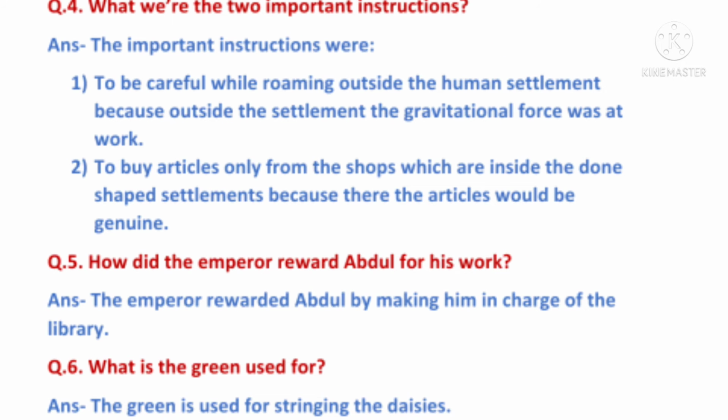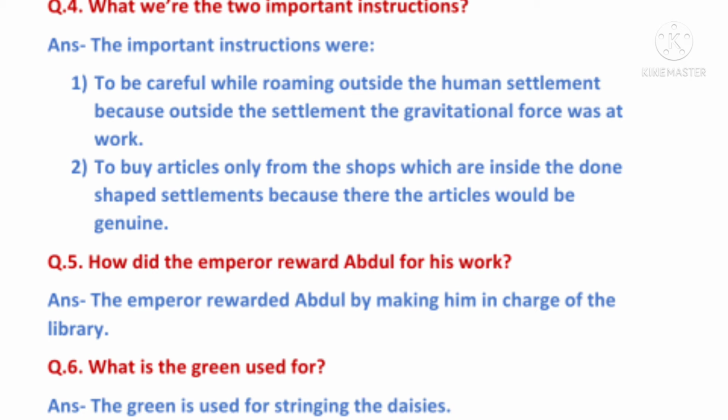Question number 4. What were the two important instructions? Now these are the instructions that were given by the receptionist to all the children who were going for the trip to the moon. So when they reached there, they got certain instructions.